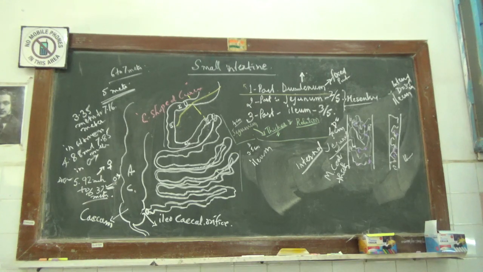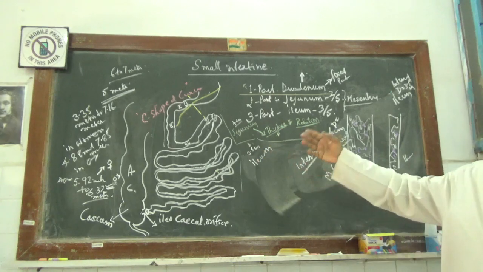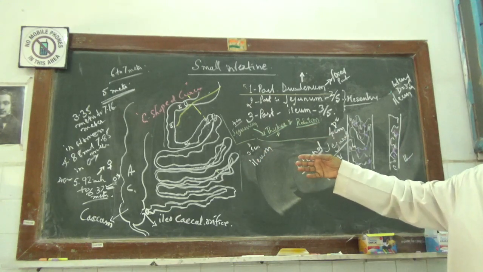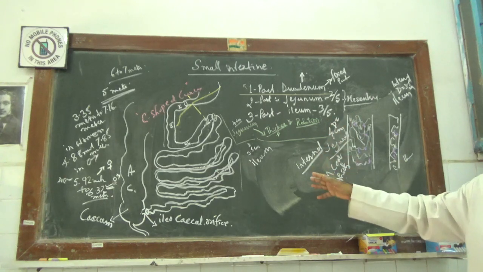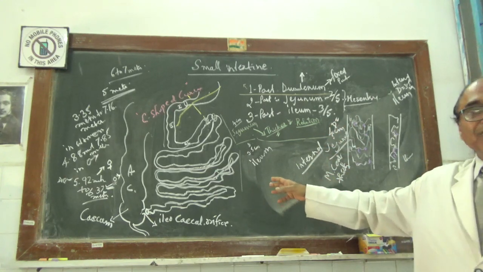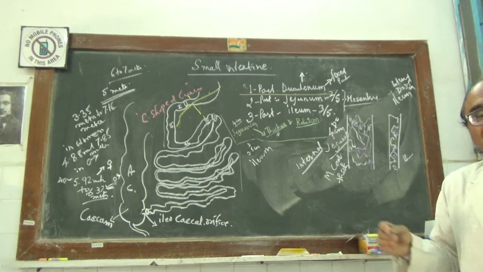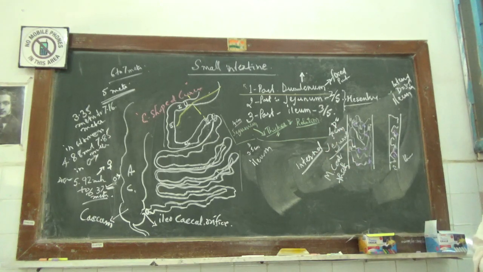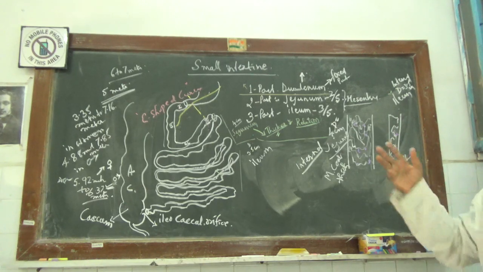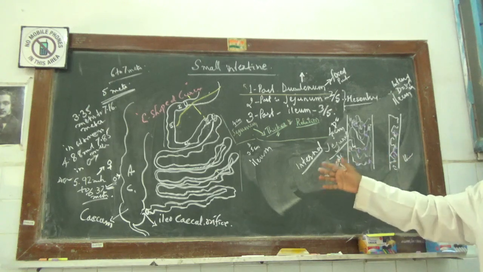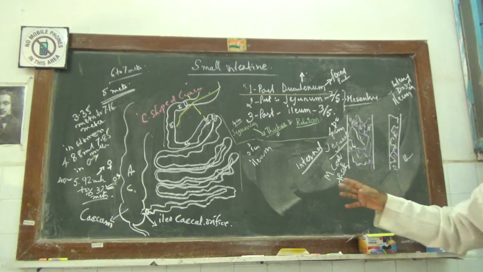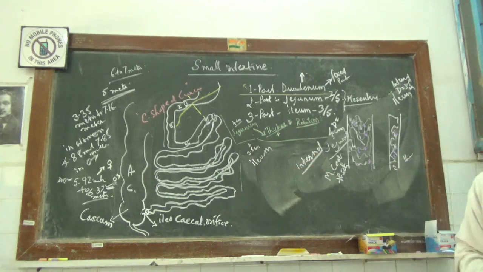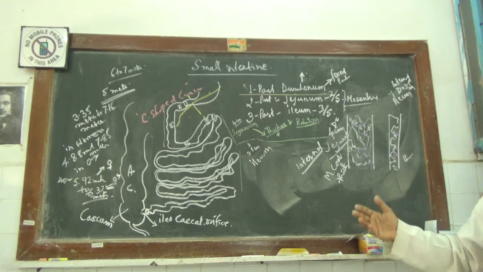What are they? Inflammation of the mucosal lining or mucosal coat of the jejunum is called jejunitis. Inflammation of the mucosal coat of the ileum is called ileitis. Together, it is called inflammation of the jejunum and ileum, that is, inflammation of part of the small intestine. Then tuberculosis of the jejunum, tuberculosis of the ileum.